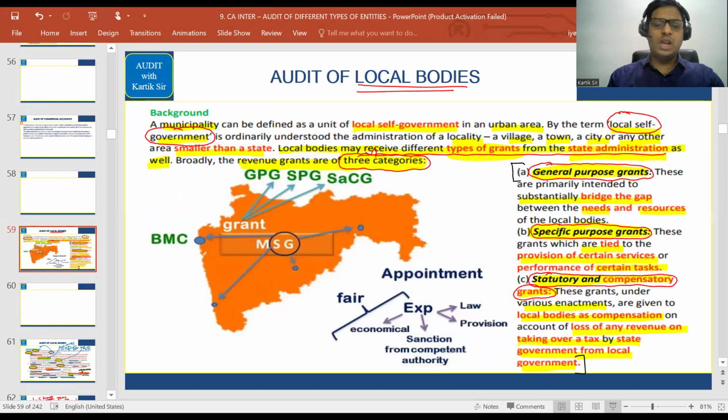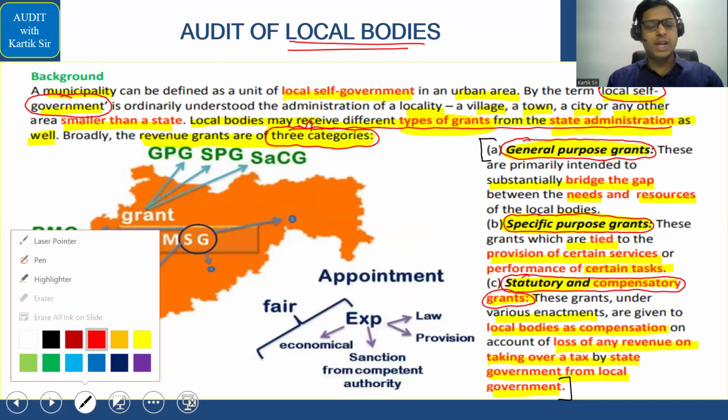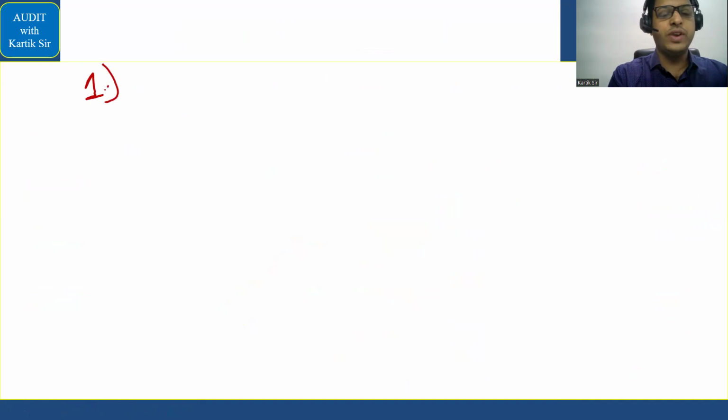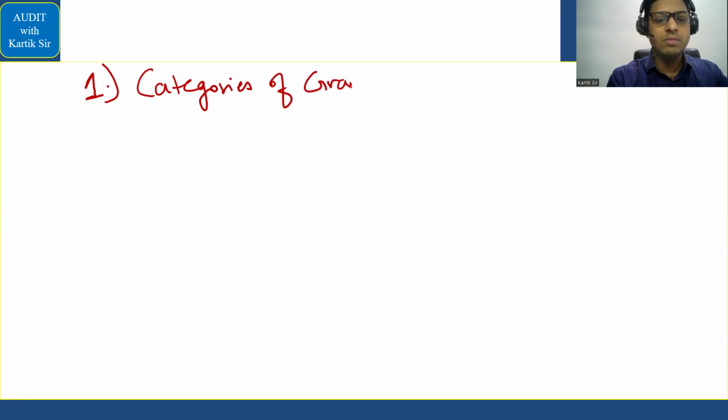ठीक है? Now in the local body audit, you have to remember that there is a spread of the answers; you should know it properly. ठीक है? तो मैं हमेशा ऐसे लिखूंगा यहाँ पे जिससे तुम लोग को याद करने में हेल्प हो. First, the first answer in local body is the different types of grants that the local body can receive. So here the first answer will be in relation to categories of grants.